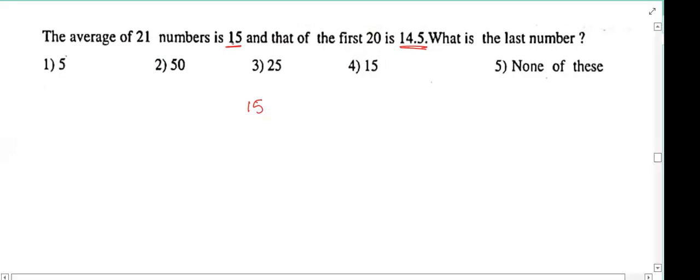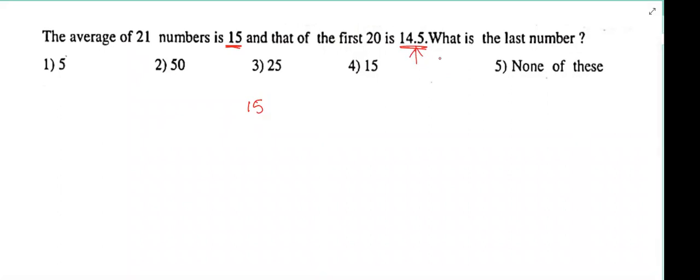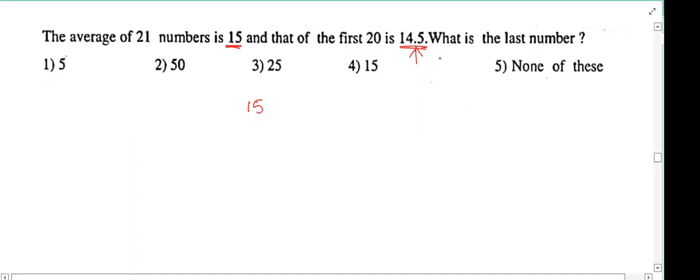Okay, initially, how much amount they have? Remaining people, please respond. Initially, we have 15 rupees each. What is happened to our average? Increased or decreased or remain same? Decreased. Our average is decreasing, means the leaving person is going with more amount or less amount? More amount. More than 15 rupees. So means now we have to add something or subtract something.